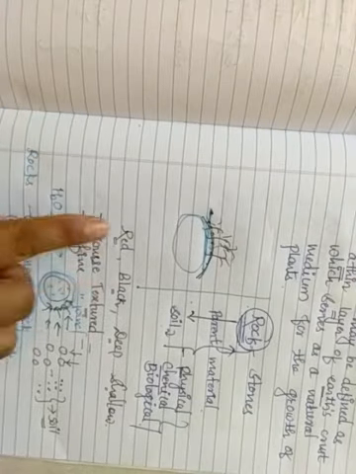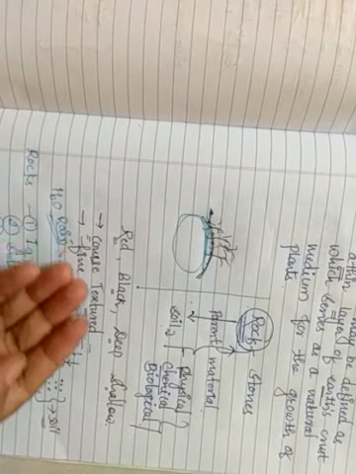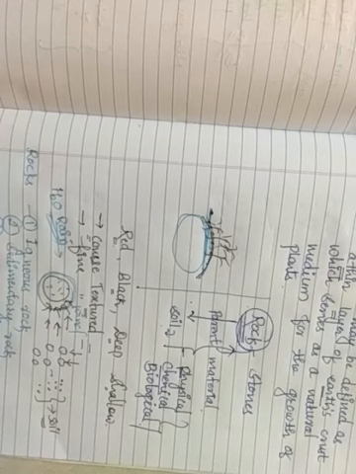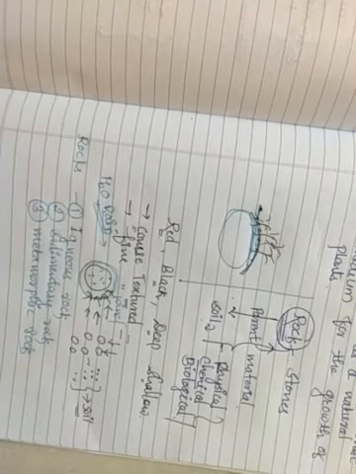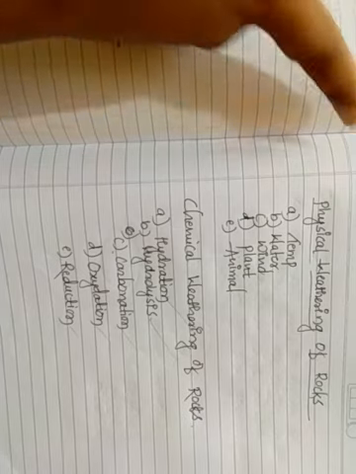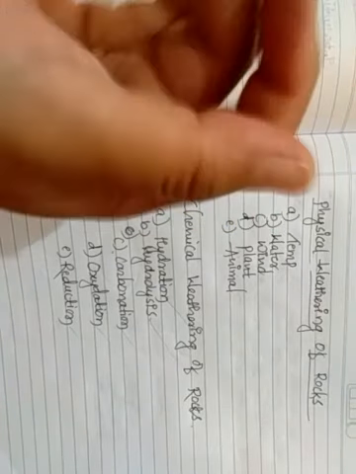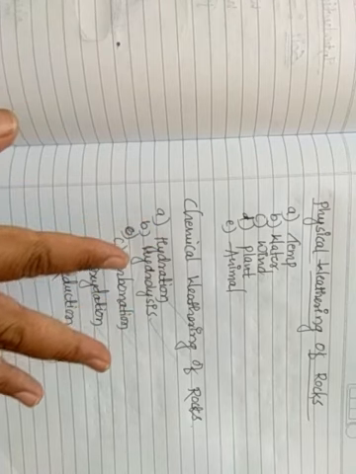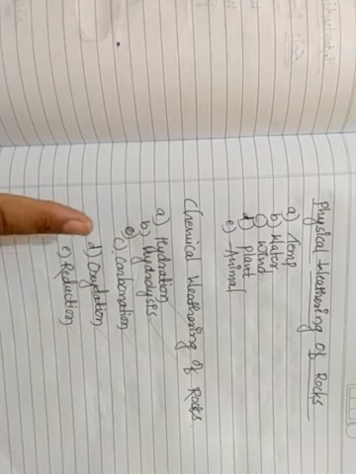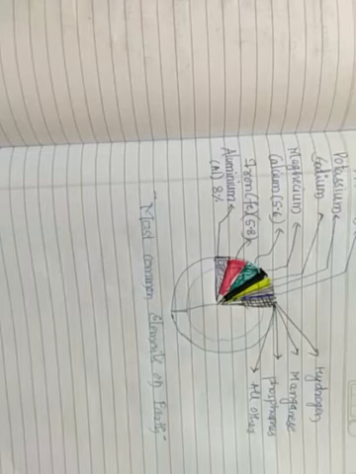The soil may differ as red, black, deep and shallow. The texture may be coarse or fine. Rocks are mainly of three types: igneous, sedimentary and metamorphic. In the types of weathering, physical weathering involves temperature, water, wind, plants and animals. Next we saw the chemical weathering of rocks: hydration, hydrolysis, carbonation, oxidation and reduction. Then elements on the earth itself.